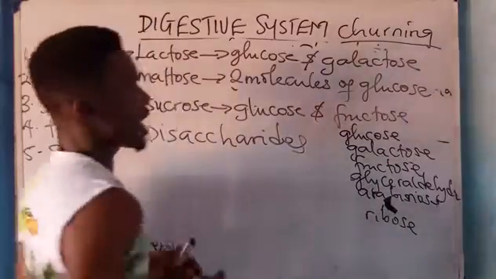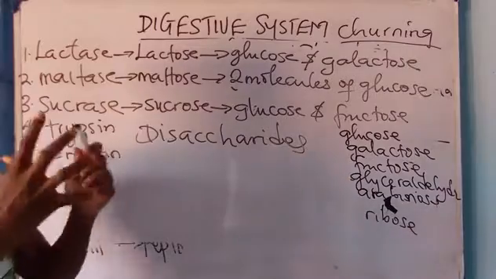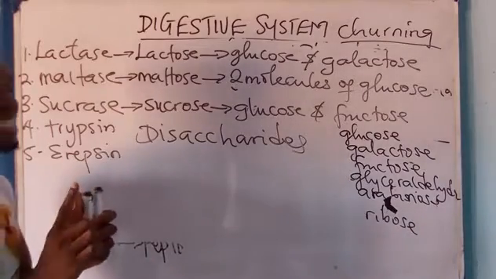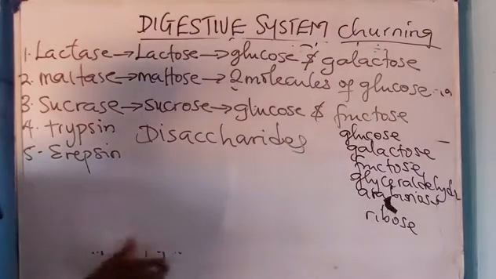All of these are monosaccharides. When 2 monosaccharides are joined together by the elimination of water, you get disaccharides.